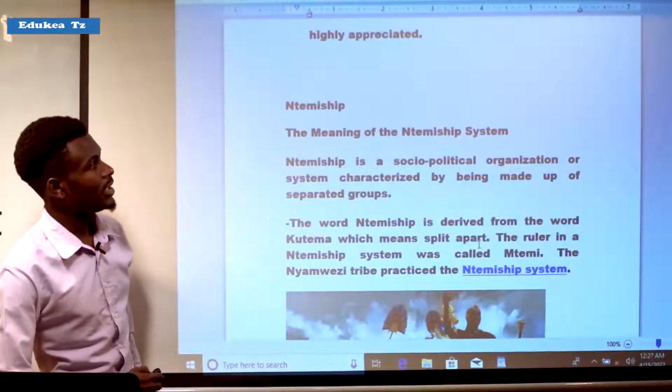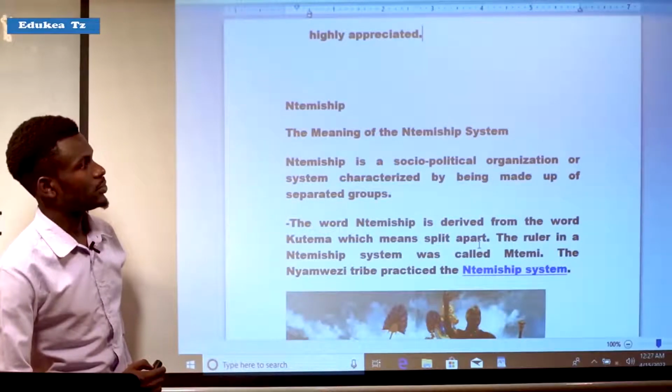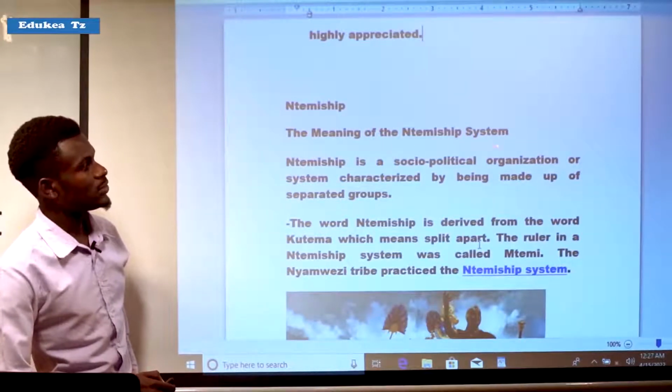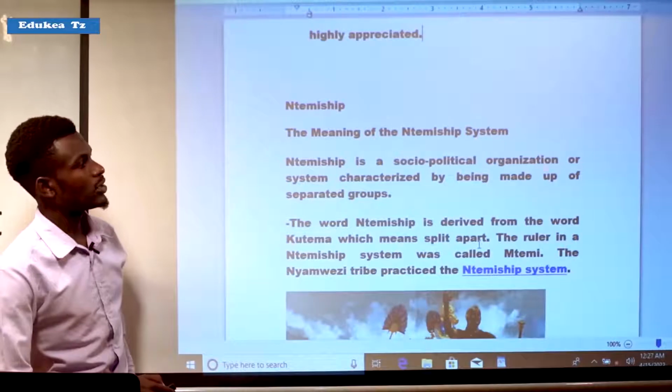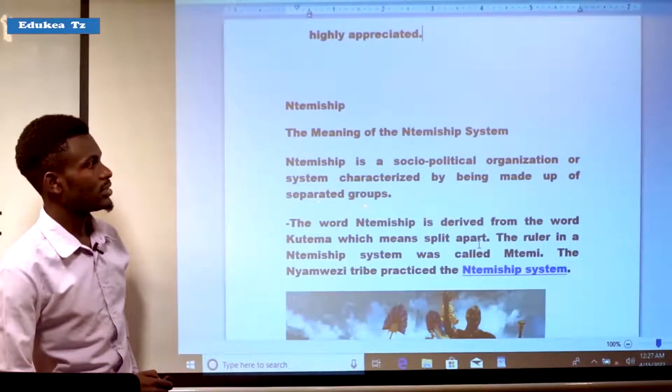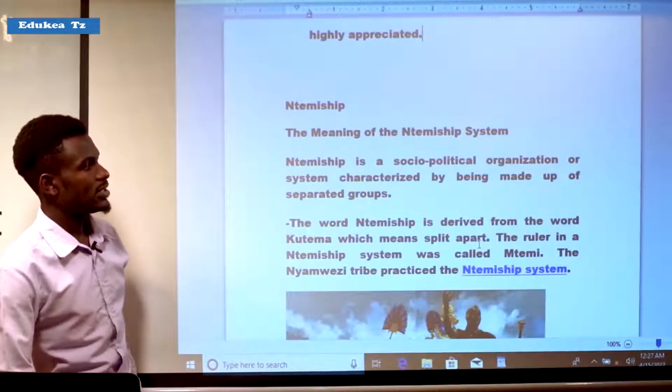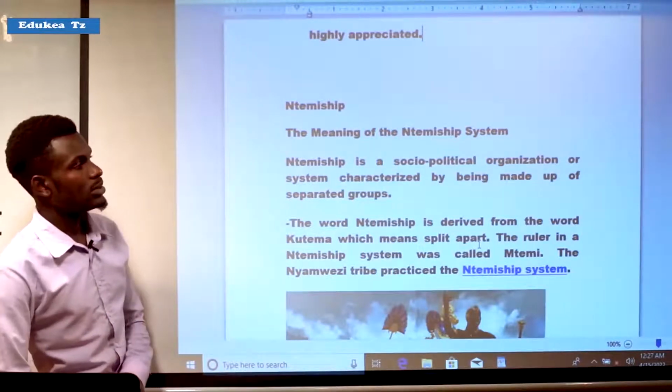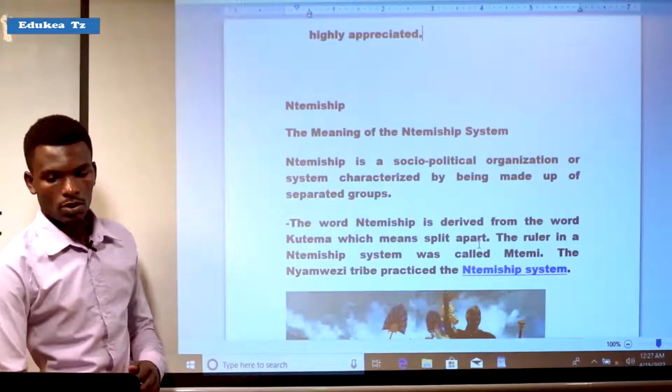So let us see another term, which is Ntemiship. The meaning of the Ntemiship system is a socio-political organization or system characterized by being made up of separated groups.